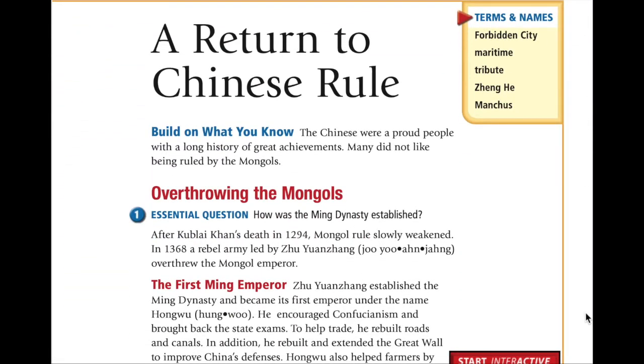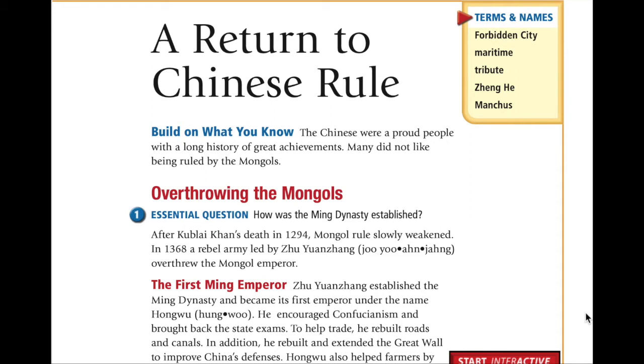A return to Chinese rule. Build on what you know. The Chinese were a proud people with a long history of great achievements. Many did not like being ruled by the Mongols. Overthrowing the Mongols. Essential question. How was the Ming Dynasty established?